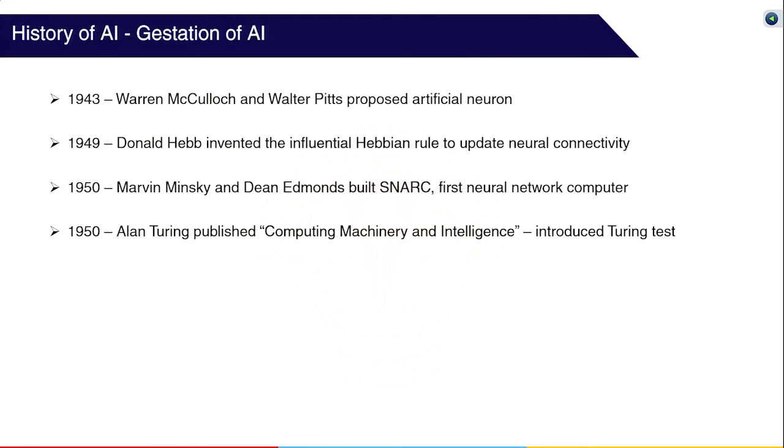In 1949, Donald Hebb demonstrated an update rule for modifying connection strengths between neurons. His rule, Hebbian learning, remains an influential model till today.